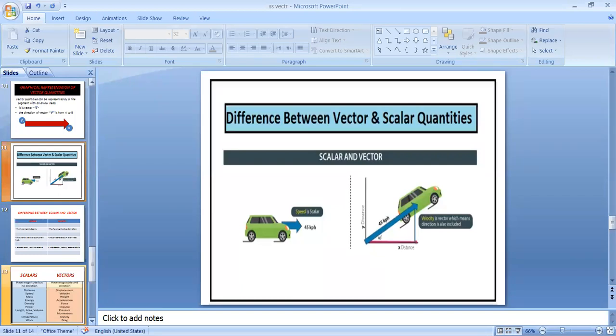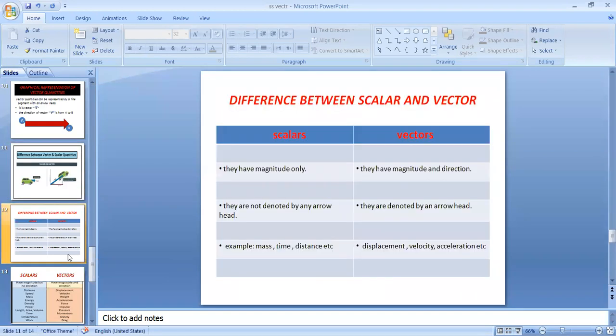We have many examples of different physical quantities which differ from each other. Now you can write the difference between scalar and vector. First, scalars have magnitude only. Second, vectors have magnitude and direction both. Scalars are not denoted by any arrowhead; there is no need of any arrowhead, you can write only the symbol. Vectors are denoted by an arrowhead. For example, force: F is the symbol, and make the arrowhead over the symbol.